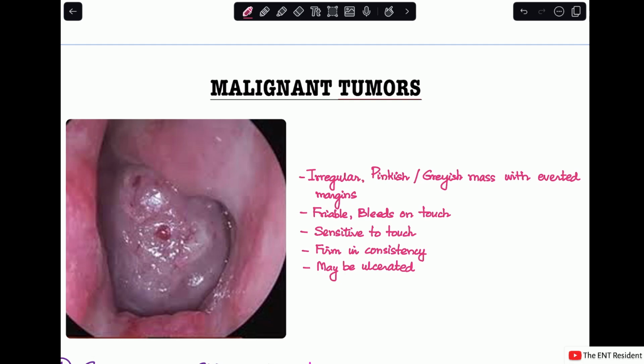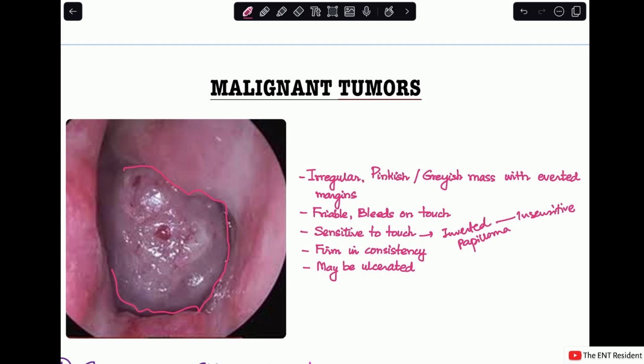But the generalized description is that a malignant nasal mass will look like an irregular pinkish or grayish mass with everted margins. You can see in the image, this is a grayish or lightly pinkish mass, very irregular in shape with everted margins. It'll be a very friable mass, bleeds on touch very easily, sensitive to touch. And this is a point that helps in differentiating from inverted papilloma, where you will see that those are insensitive to touch.